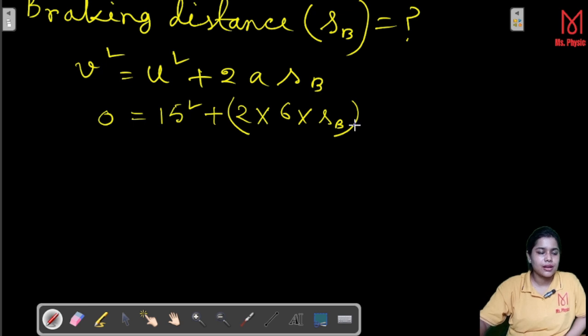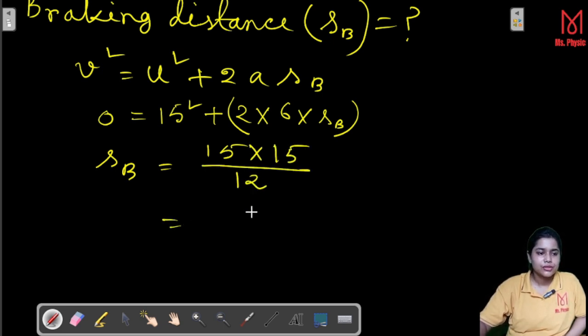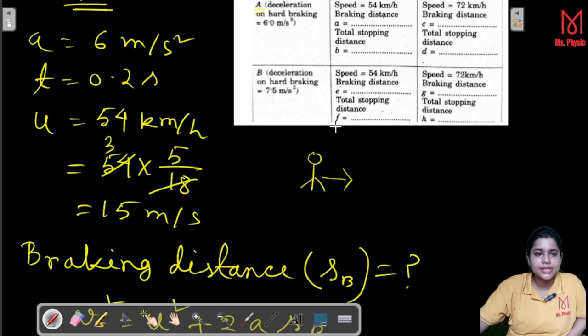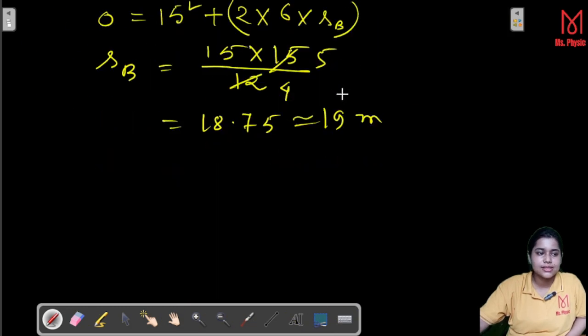So if you do the calculation, SB is equal to 15 multiplied with 15 over 12. So you are getting it as 18.75, which is equal to 19 meter. Okay, this is the answer of SB, that means the braking distance, which is equal to A.